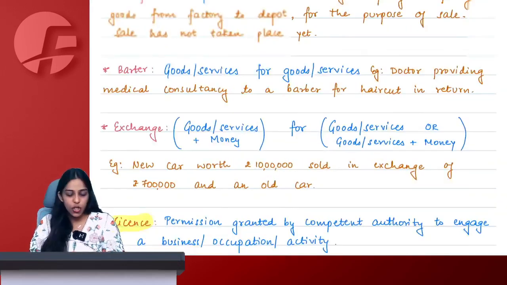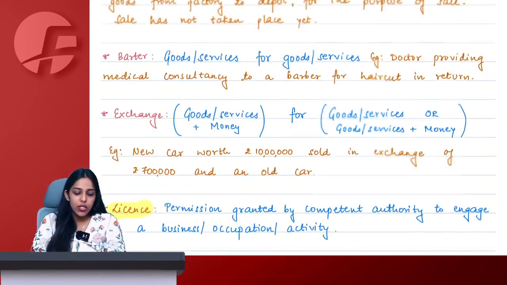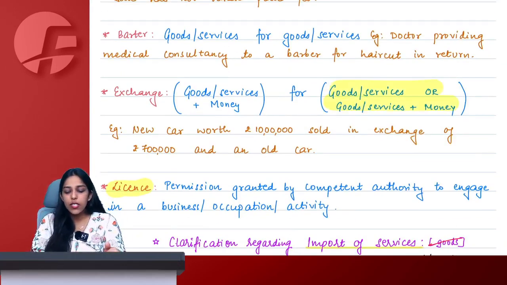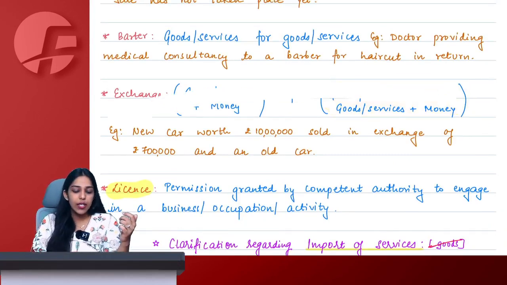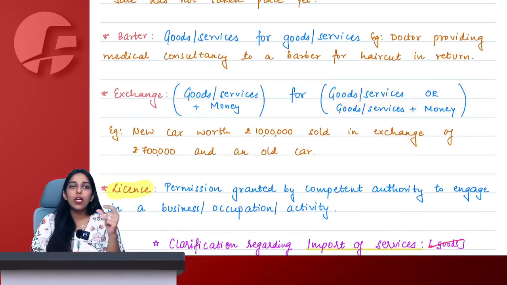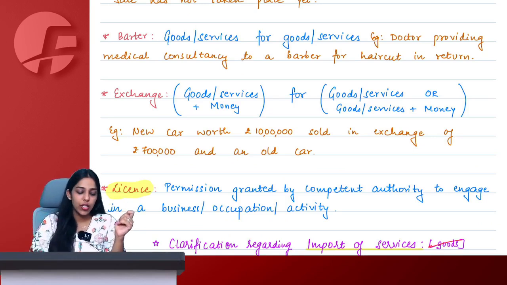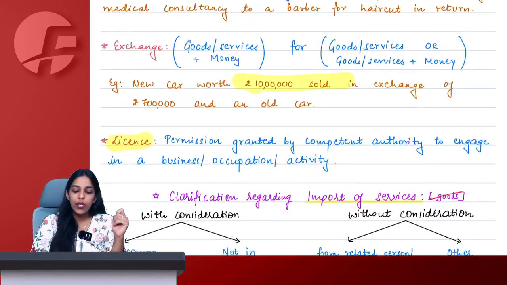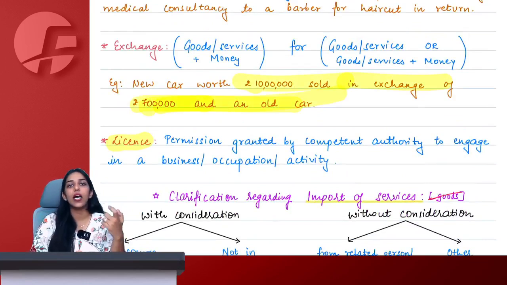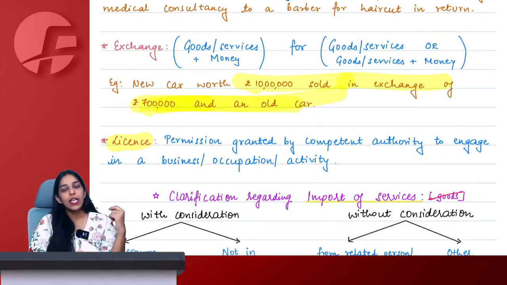Very good, guys. So exchange simply means goods or services plus money for goods or services. Money can be on one leg, money can be on both legs also, but it is not pure money, and it is not pure goods or services. It's a mixture of both. Then it becomes exchange. So a new car worth 10 lakh sold in exchange of 7 lakh and an old car will qualify as exchange.